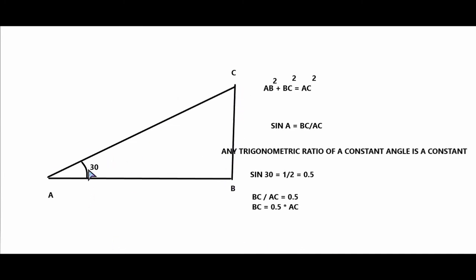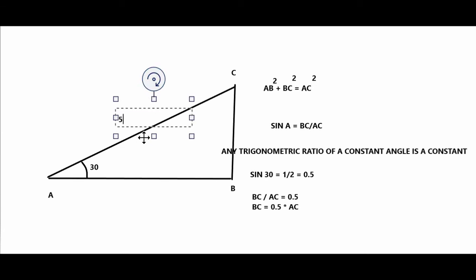That means if you already know the angle, and if you know any of these sides, for example if you know AC, you can find out BC. For example, if I know that AC is equal to 5 meters, we'll write 5 here. If we know the value of AC is 5.